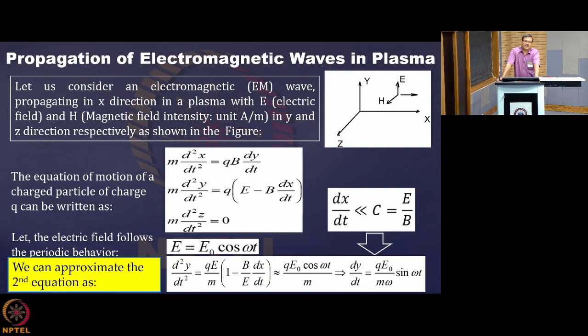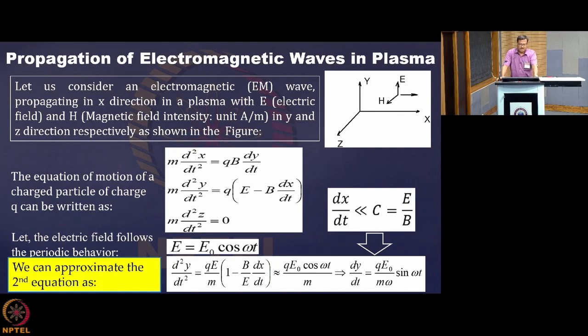As I told you, dx/dt is the velocity of the charged particles, and E by B gives you c, the speed of light or speed of the electromagnetic wave, which is quite high. So when you divide dx/dt by c, that can be neglected with respect to 1. What you essentially get is q E0 cos omega t divided by m. If you integrate it, you get dy/dt equal to q E0 by m omega times sin omega t.